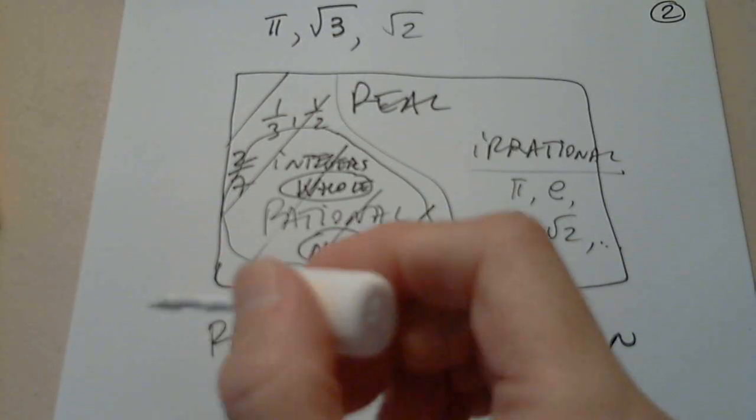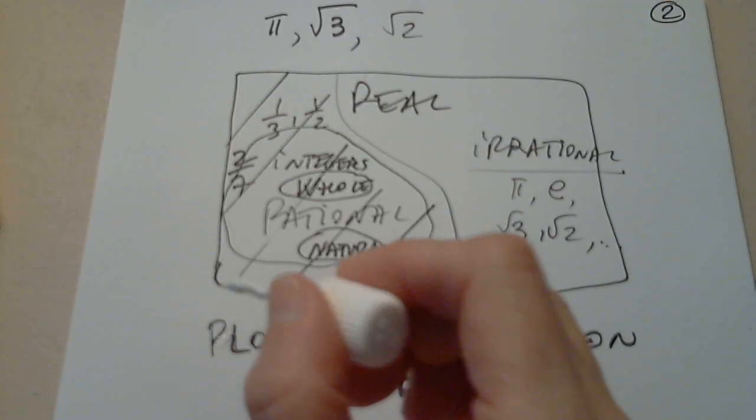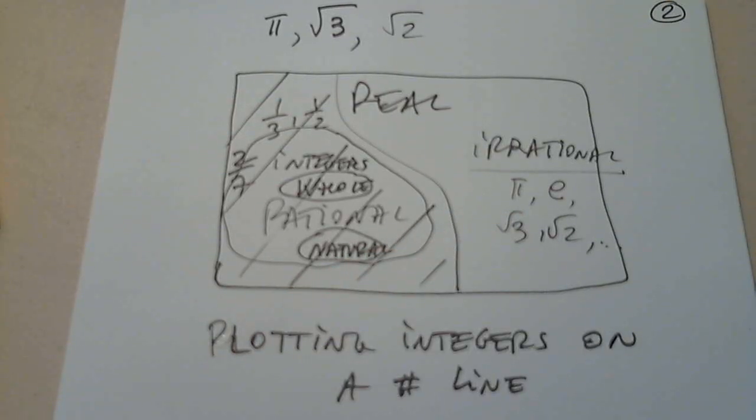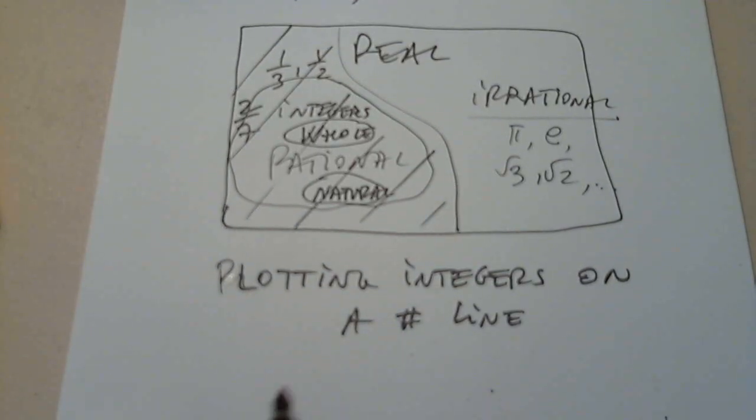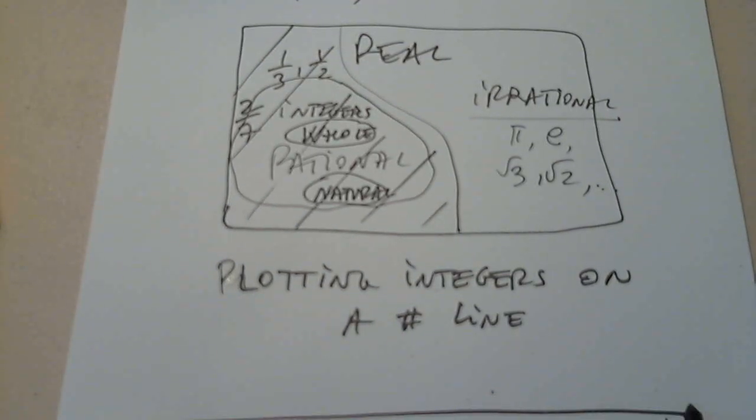So 0 is not considered positive and it's not considered negative. How does a number line or a real line look like? It has 0 in the middle. It has negative infinity on one side. It has positive infinity on the other.